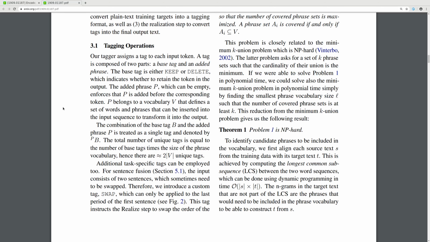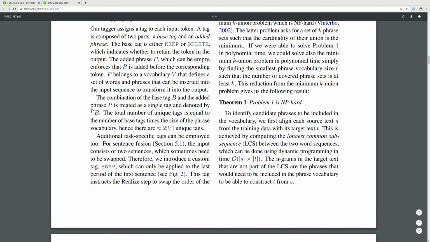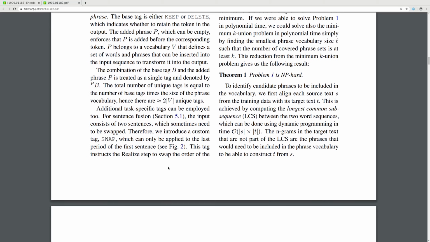Tagging operations. Our tagger assigns a tag to each input token. A tag is composed of two parts, a base tag and an added phrase. The base tag is either keep or delete, which indicates whether to retain the token in the output. The added phrase p, which can be empty, enforces that p is added before the corresponding token. Additional task-specific tags can be employed too. For sentence fusion,